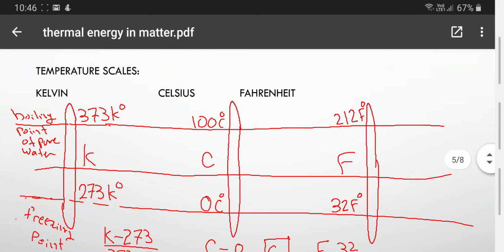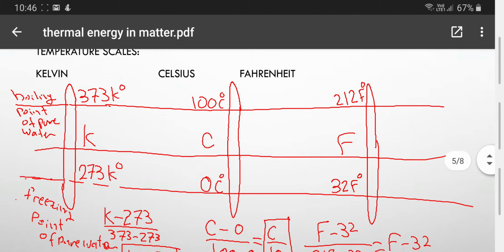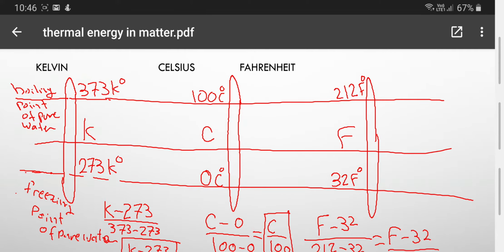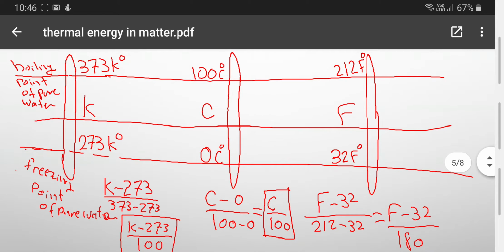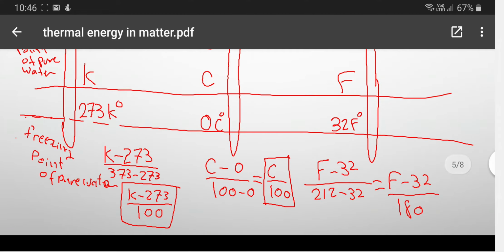If you want to compare the three types of thermometer scales, there are Kelvin, Celsius, and Fahrenheit. There is a freezing point at the bottom and a boiling point at the top. Each one of them has its own degree. 0 degrees Celsius equals 273 Kelvin and 32 Fahrenheit. And the boiling point of pure water is 100 degrees Celsius, 373 Kelvin, and 212 Fahrenheit, which means there is a calibration between the three.